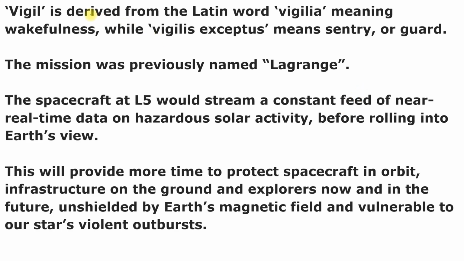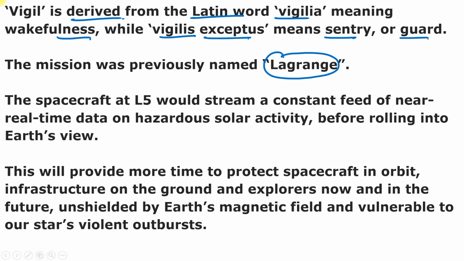So you can see here, Vigil is derived from the Latin word vigila, meaning wakefulness, while vigilus acceptus means sentry or guard. The mission was previously named as Lagrange because this is situated on the 5th Lagrange point. And Lagrange points are the locations in outer space that are gravitationally stable as compared to the other locations. And the spacecraft at Lagrange 5 point would stream a constant feed of near real-time data on hazardous solar activity before rolling into the Earth view.